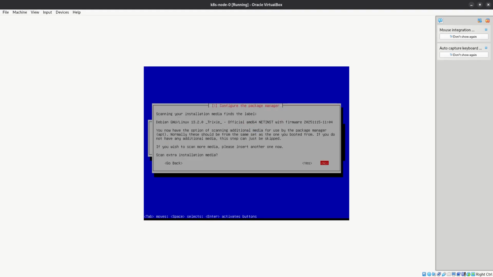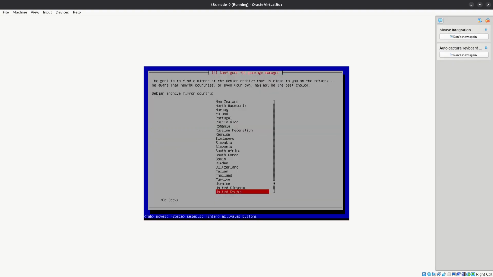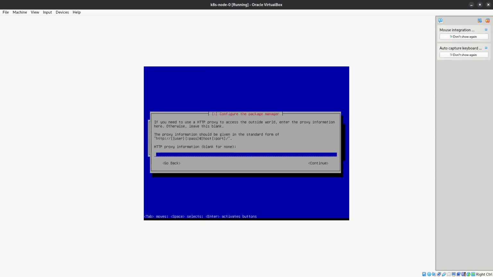We don't want to scan any media for extra packages installation, so no. Mirror country is United States, but you can select whatever country is nearest to your place. We don't have any proxy.